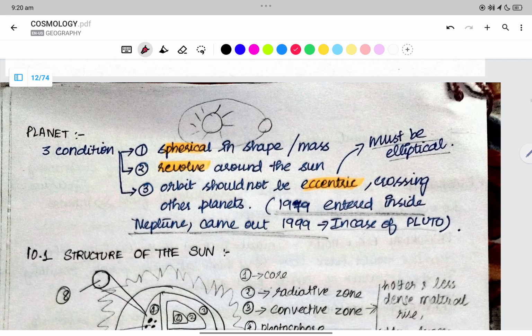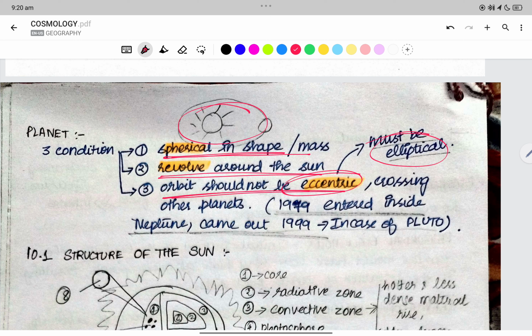A planet should have three conditions. The shape is spherical, it revolves around the sun, and the orbit should not be eccentric. It must be elliptical. These are the rules. It should not be eccentric; it should be elliptical.